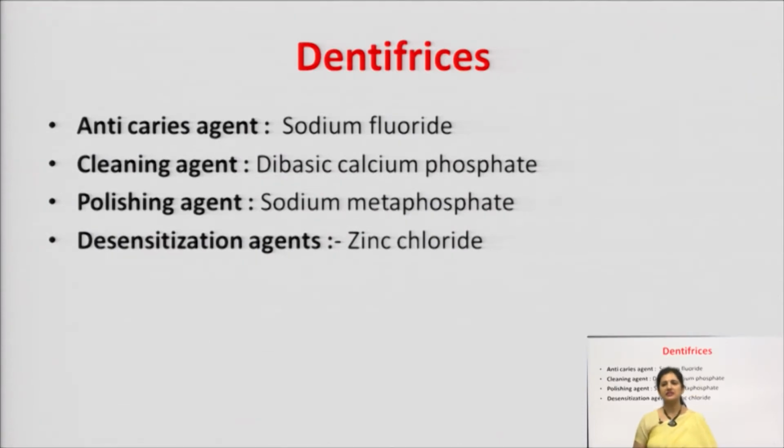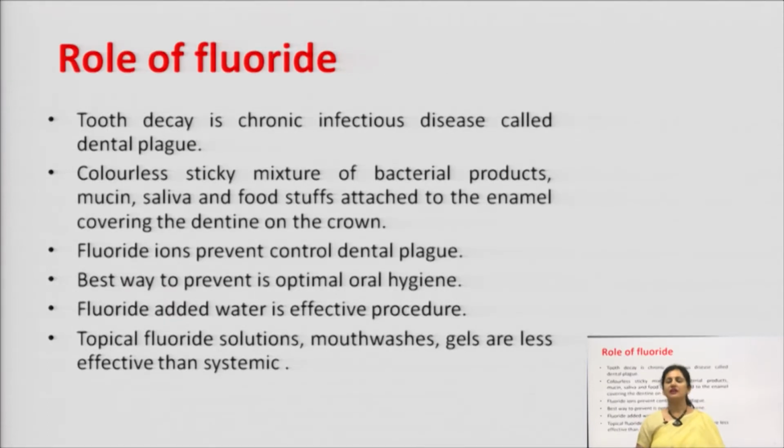Dentifrices are broadly divided into 4 categories: anti-caries agent, sodium fluoride; cleaning agent, dibasic calcium phosphate; polishing agent, sodium metaphosphate; desensitization agent, zinc chloride. We will study each of these categories one by one. Before that, we need to study the role of fluoride in our tooth.